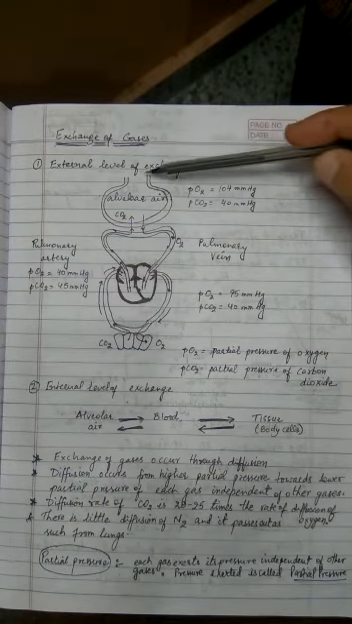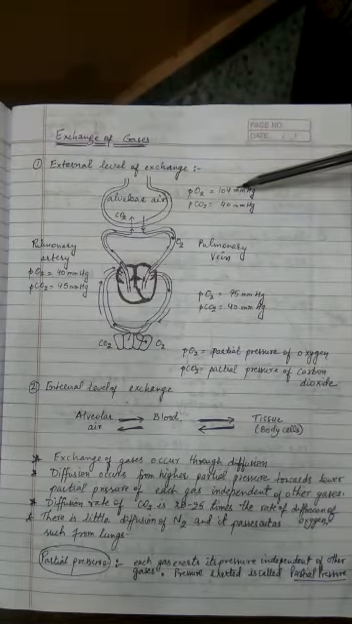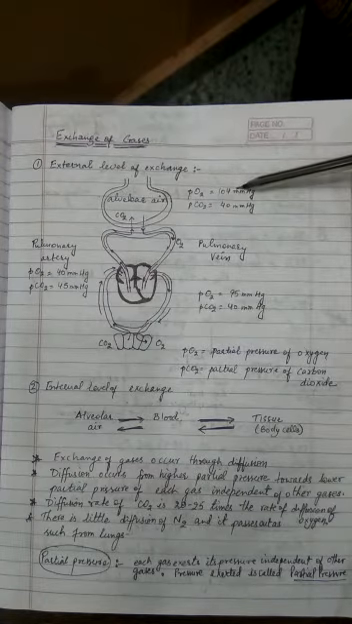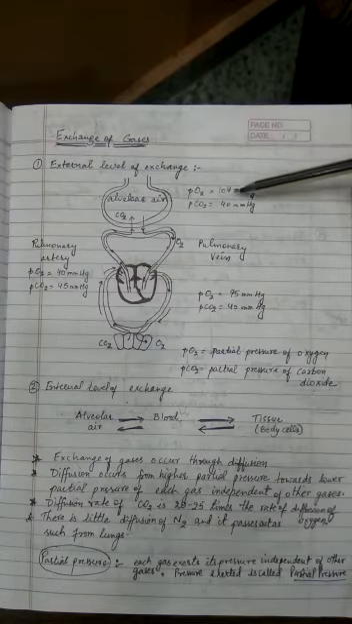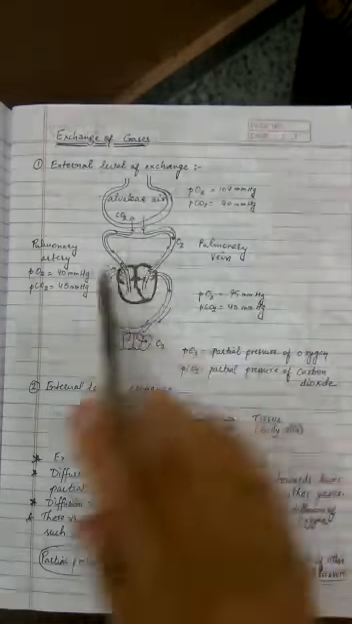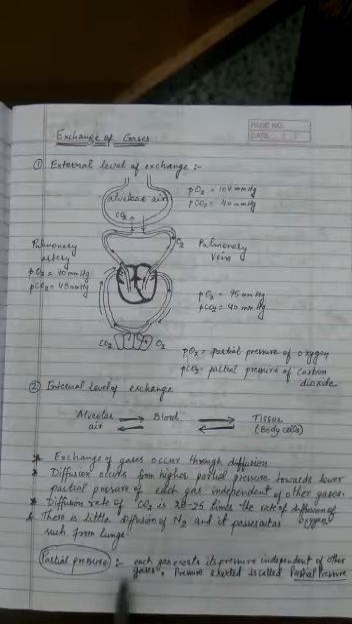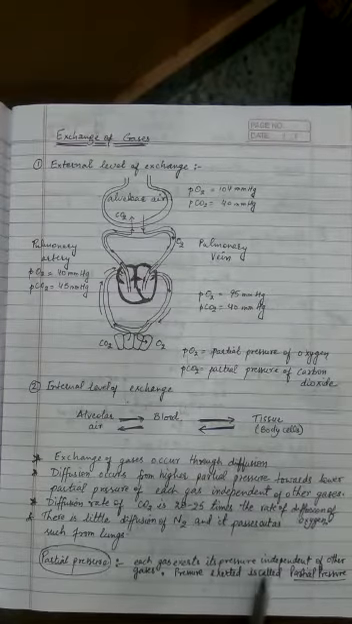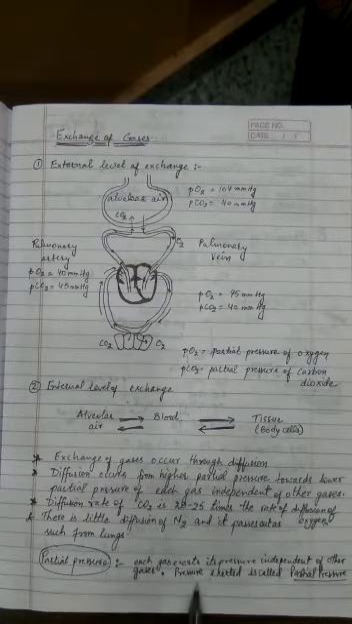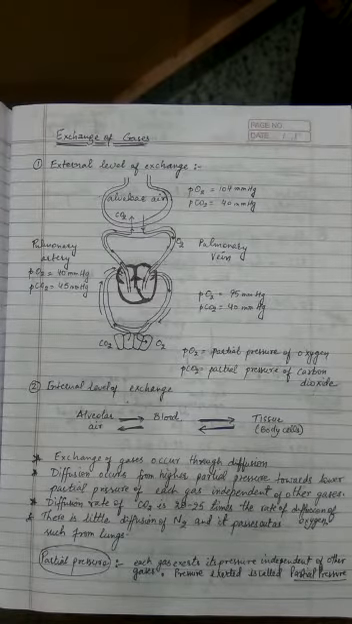So now once the air enters inside, this air is rich in oxygen, and the impure blood reaching the alveoli has less amount of oxygen. So the rule is that each gas exerts its pressure independent of the other gas, and the pressure exerted is called the partial pressure. Now gases always move from the high pressure side to the low pressure side.